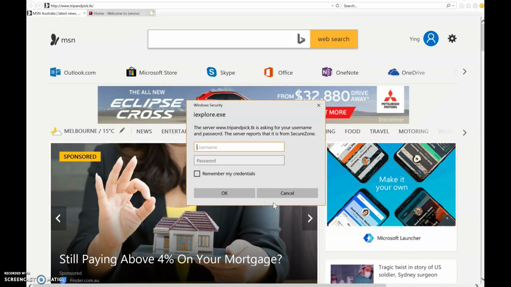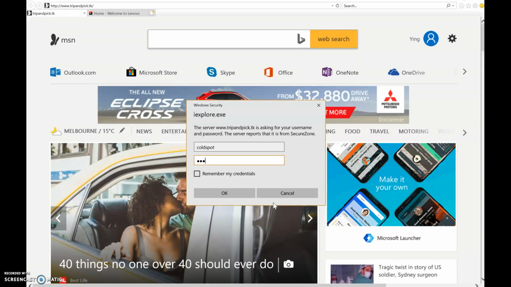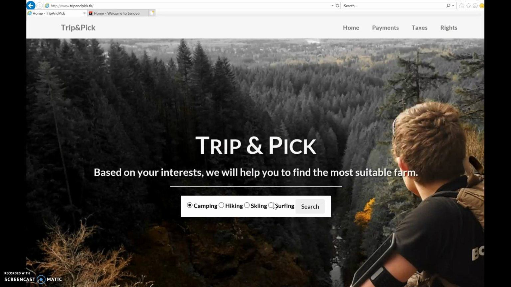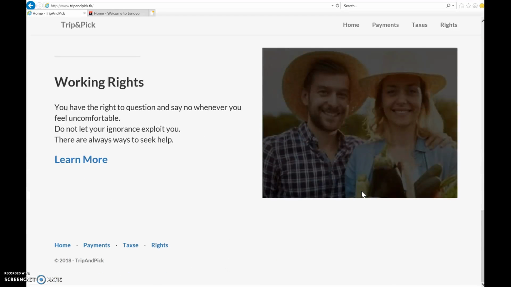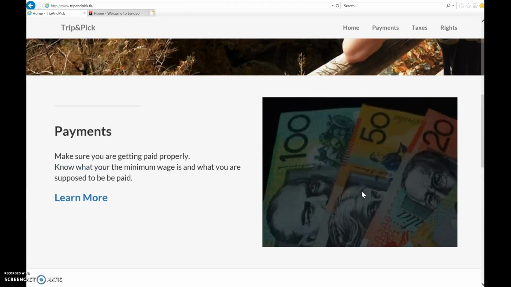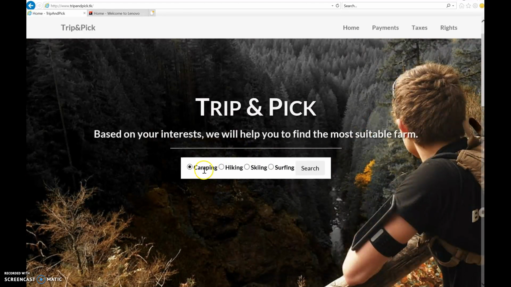Okay, so this is the username, it is gold spot, password. Okay, so this is your UI. Okay, this looks good. Again, pretty simple and understandable.